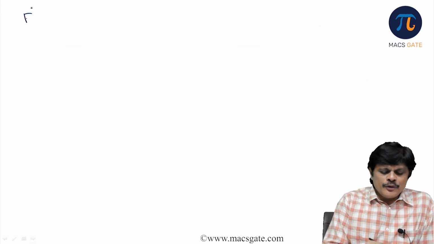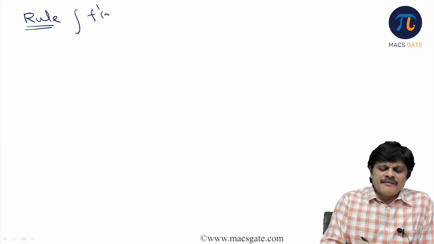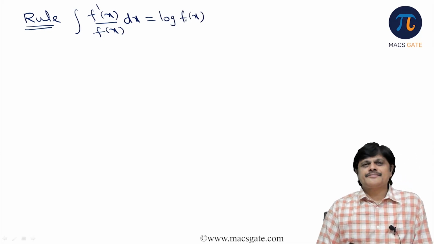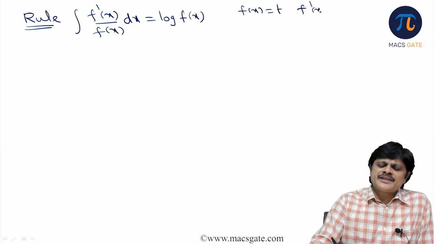We have a beautiful rule. We'll discuss this rule once again, but here we'll see it quickly. The rule is: integral of f dash x by f x dx is log of f x. The idea is very simple. When you put f x equal to t, f dash x dx becomes dt.